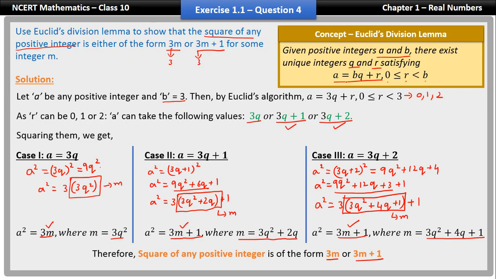Again, the most important step here is taking b as 3, which is the first important step, and the second step is you just have to square them and make it into 3 cases so that you will easily get it in 2 forms. So that's how you solve this problem.